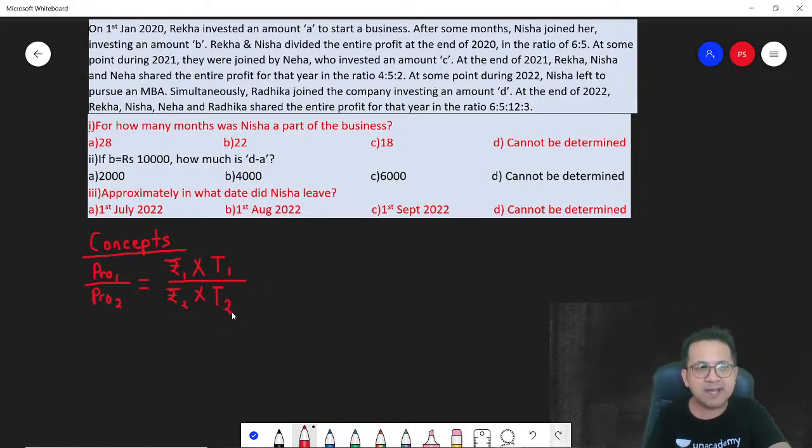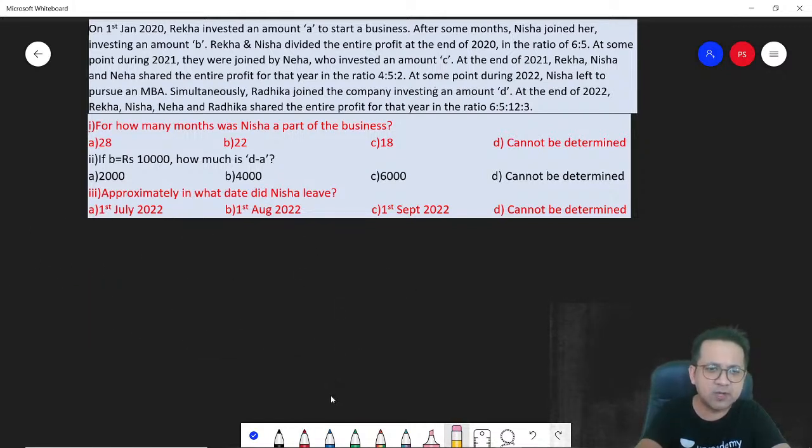This is the only concept required to solve partnership sums. So how do you divide money? In the ratio of the product of the money invested into the time period. So remember this: money invested into the time period. Okay, now let's look at the question.